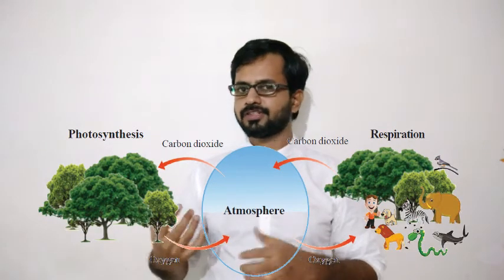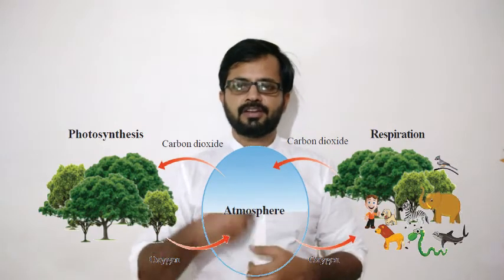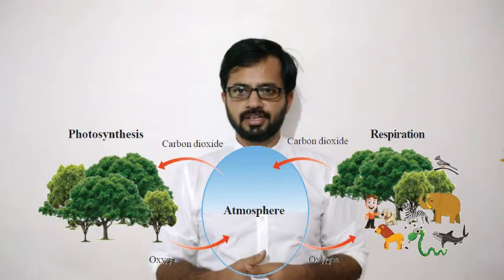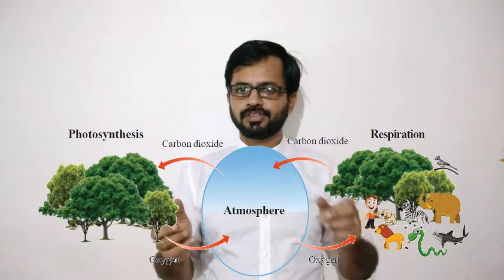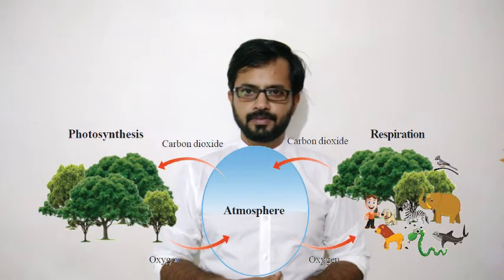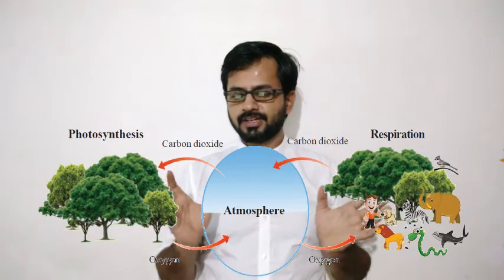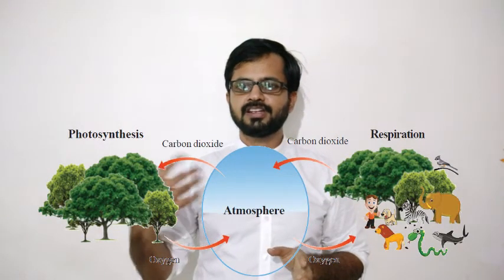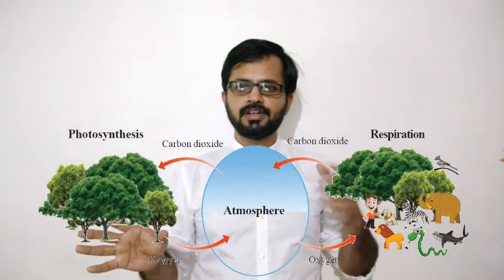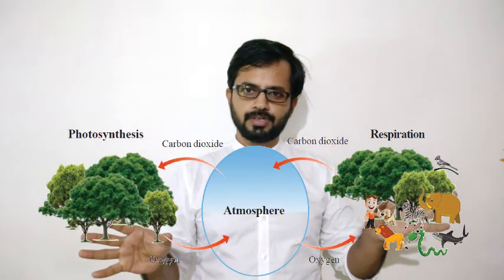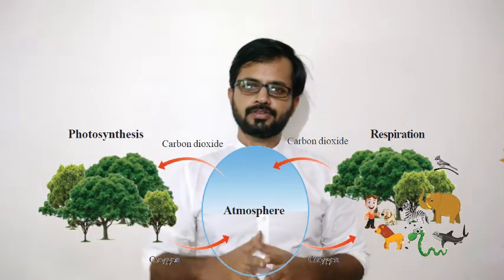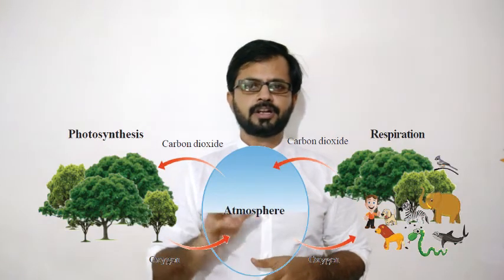But during photosynthesis, it is opposite. Carbon dioxide is taken in and oxygen is released. During respiration, oxygen is taken in and carbon dioxide is released. That is the difference between photosynthesis and respiration. Okay, so once again, look at the picture clearly. Plants are absorbing carbon dioxide and releasing oxygen during photosynthesis, but plants and animals during respiration absorb oxygen and release carbon dioxide. Now can you guess, during night time it is not advised to sleep or sit under trees.